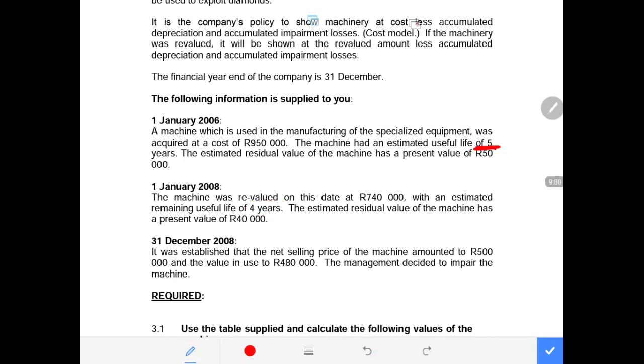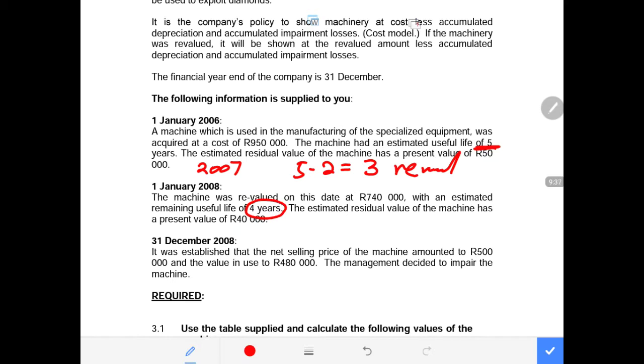Now remember, which year are we now? We are at the beginning of the year 2008. So now 2006 has passed. Then we know that there is obviously another year there. 2007 has passed. So 2 years have passed. So now if 2 years have passed, it should be 5 minus 2, 5 minus 2 years that have passed. So that means the remaining useful life is supposed to be 3 years. But because of the change in estimate, the remaining useful life now becomes 4 years.